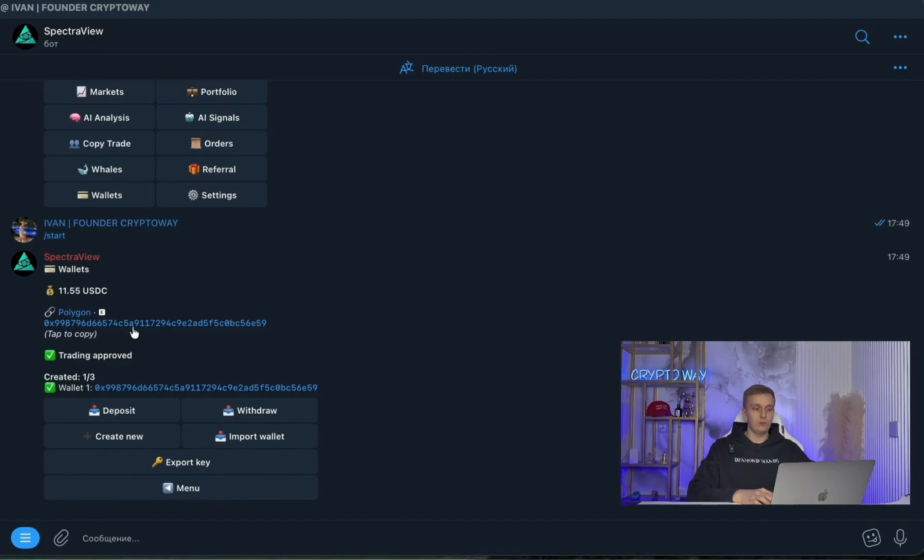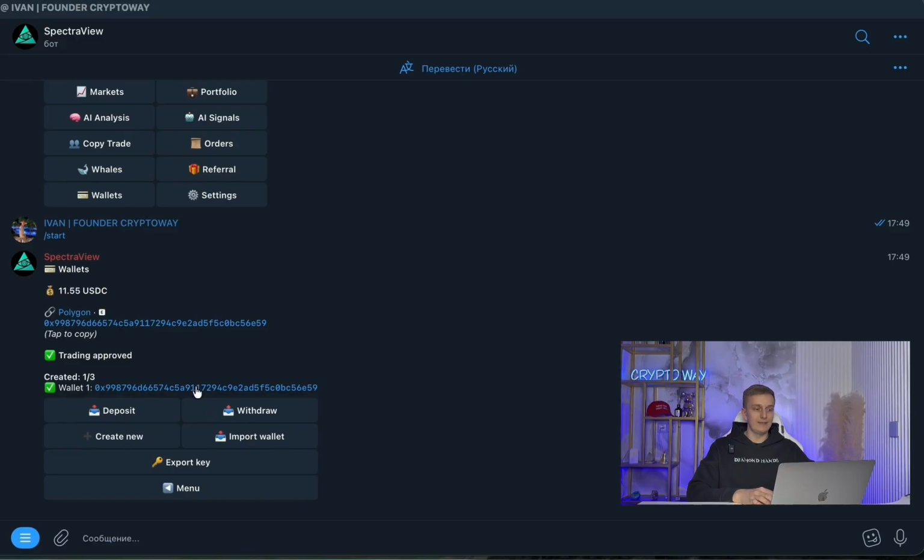And what do you get after that? The wallet address. And of course, you also need to export the private key so that you always have access, even outside of this bot, to your funds. In other words, you can connect this wallet, for example, to MetaMask and manage your deposit there going forward. At this stage, I want to immediately point out an important detail. In fact, Polymarket has many features which we will discuss with you now, and that's why the bots also have certain features. For example, in this case, we have, let's say, several addresses.